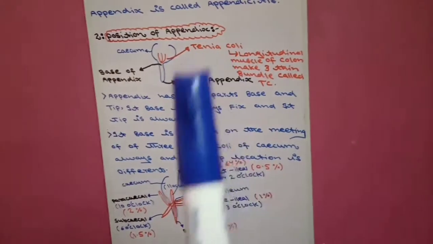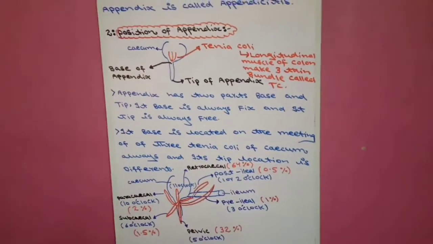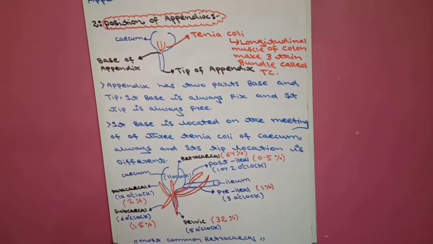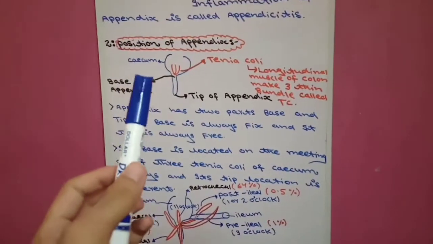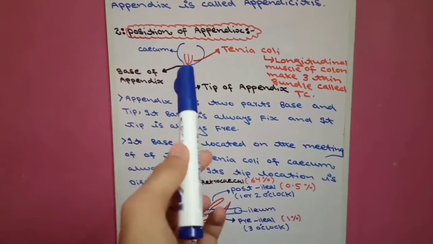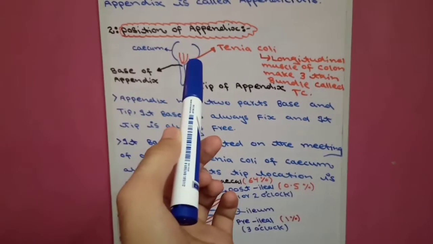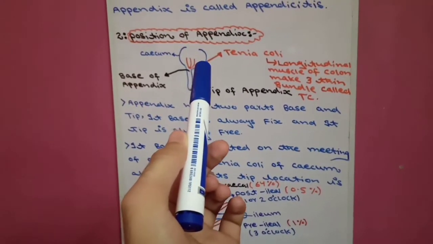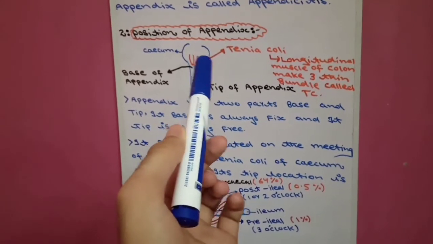What is tinea coli? The longitudinal muscle of the colon makes three thin bundles called tinea coli. Now here I show three tinea coli, the red numbers 1, 2, 3. Each tinea coli is made of a thin bundle of longitudinal muscle.